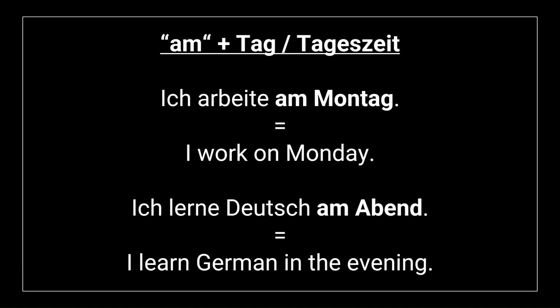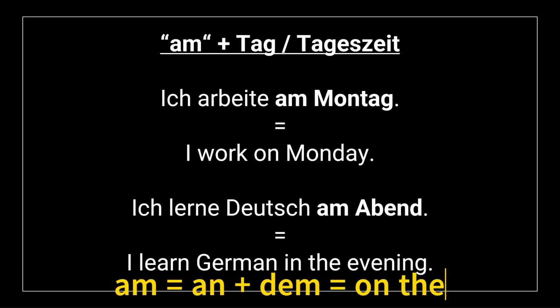So how to say on a particular day or in the morning, in the evening, and so on in German? Ich arbeite am Montag. I work on Monday. Am is a short form of an plus dem, which is on the.